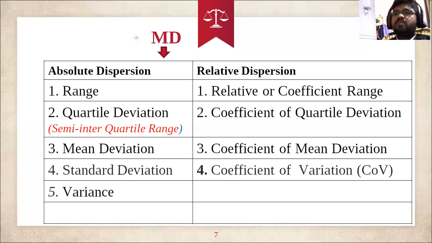And the quartile deviation we can calculate the same way: quartile three minus quartile one divided by quartile three plus quartile one. Like that we can calculate. The mean deviation is also the same. And the coefficient of variation is standard deviation divided by mean, multiplied by 100.